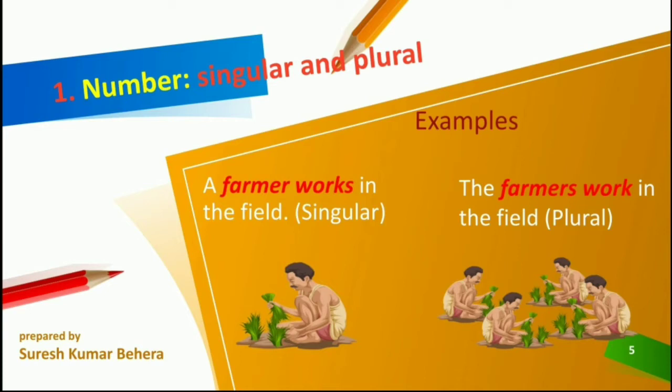A farmer is singular in number. So as a subject, a farmer is singular, so the verb is also singular, that is works. A farmer works in the field. The farmers work in the field. You can see there are many farmers working in the field. So the subject is plural, accordingly the verb is also plural.